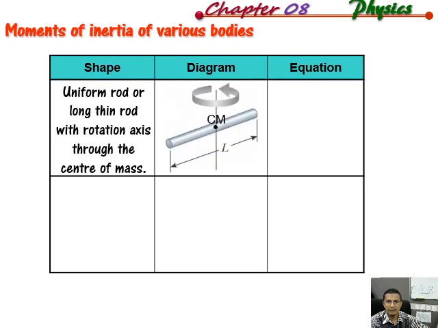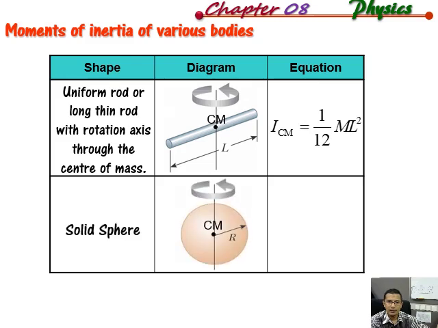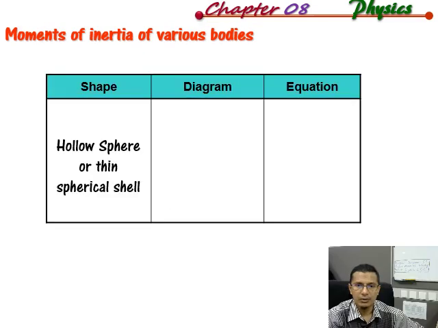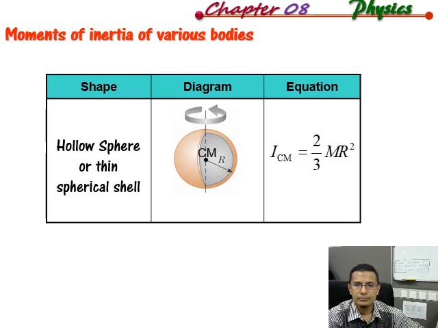It's like a pencil, for example, where the rotation axis goes through the center of mass, CM is the center of mass. So it will be 1 over 12 m r square. And then we have the solid sphere. Solid sphere will be 2 over 5 m r square. Meanwhile, the hollow sphere will be 2 over 3 m r square.